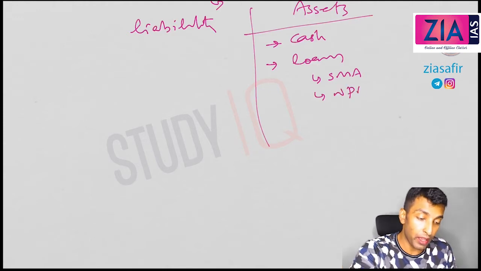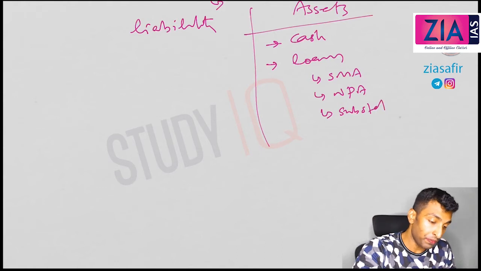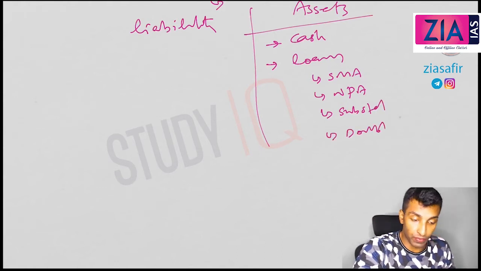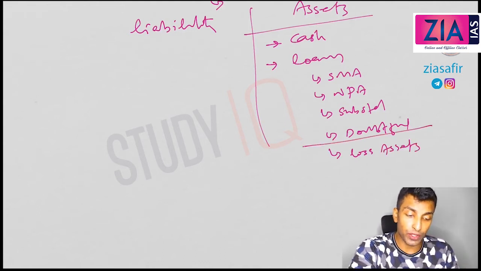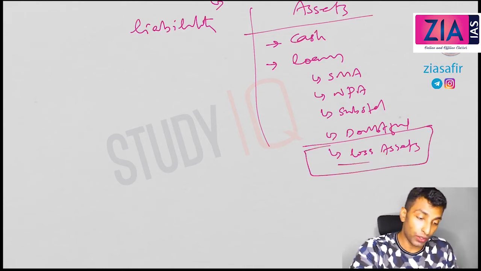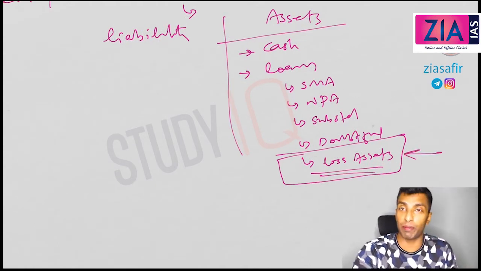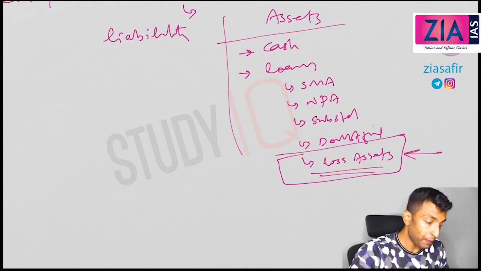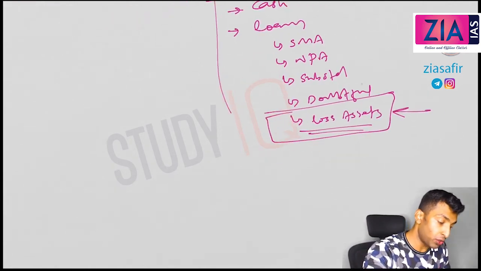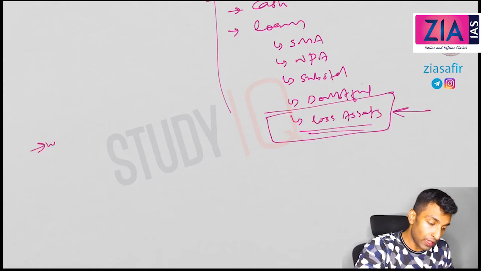Then you have NPA. Once it becomes NPA, then you have the substandard category, then the doubtful category, then the loss category, loss assets. So these are the categories. Up to substandard it's okay, but with doubtful you understood that this is non-recoverable. This is what you mean by very bad quality assets, so you have to remove this from the balance sheet. That is what you mean by cleanup of balance sheet. Now there are two options with respect to the banks. What are the two ways? You can either write off.